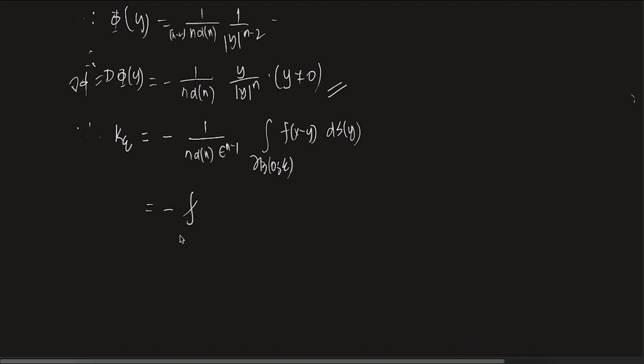So K epsilon, if you write it down, it becomes this, and this is equal to the average of del b x epsilon f of y ds y. Clear? Okay. What am I doing here? I just changed the variable. So I have just shifted the origin from 0 to x. Here the center is at x, and that is why this f becomes f of y.